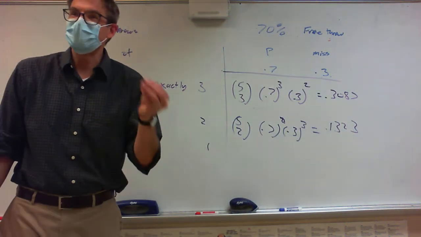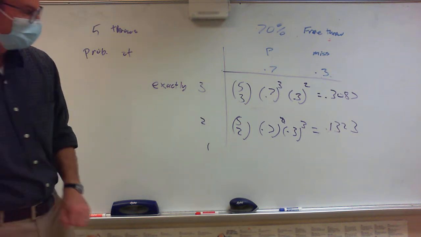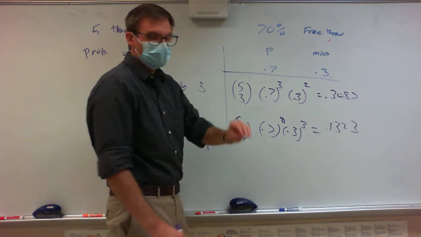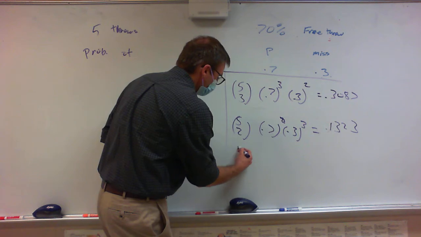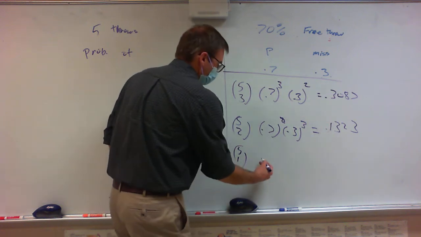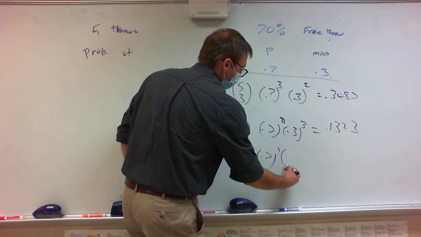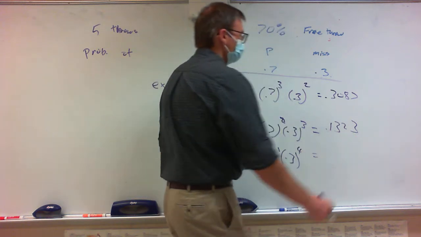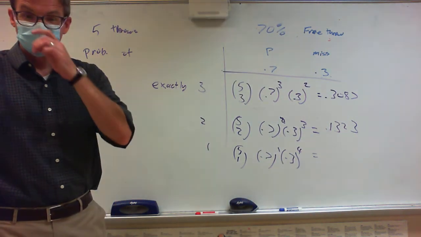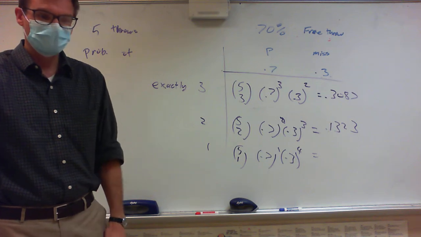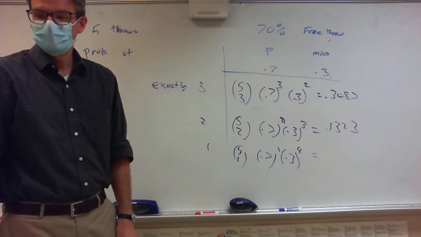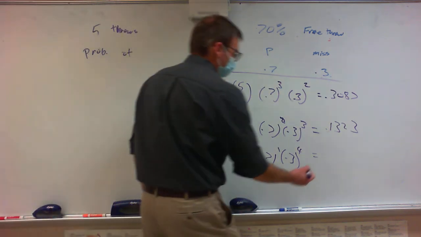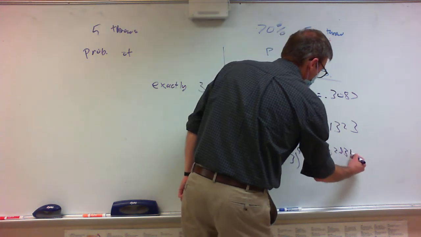What's my probability of making exactly 1? Is everybody okay with it? So if I'm setting this up, the probability of making exactly 1 is going to be 5 choose 1. And then I only made 1, that meant I missed 4. What number do we get? 0.02835 sounds good to me.